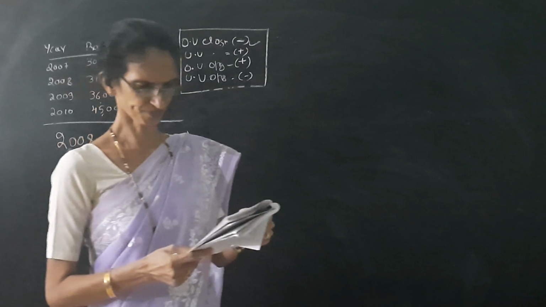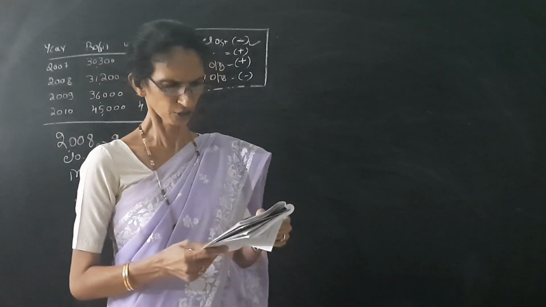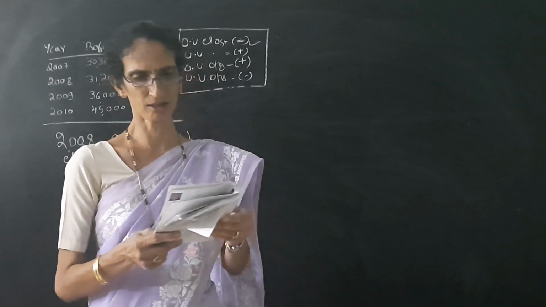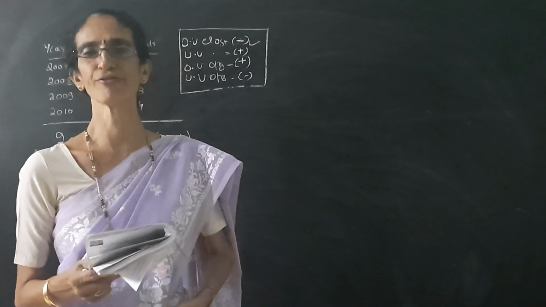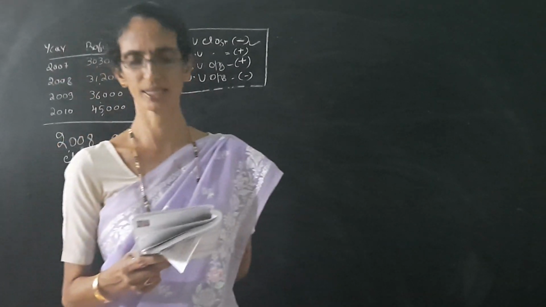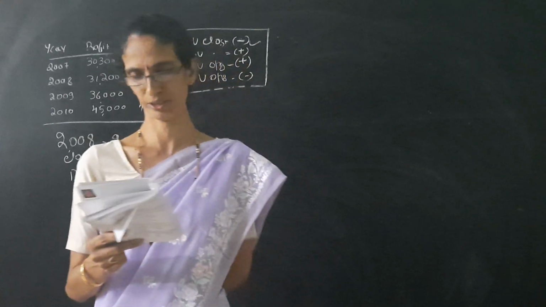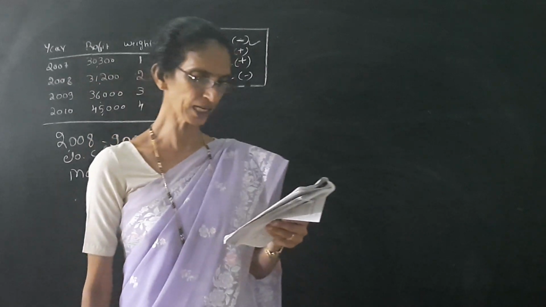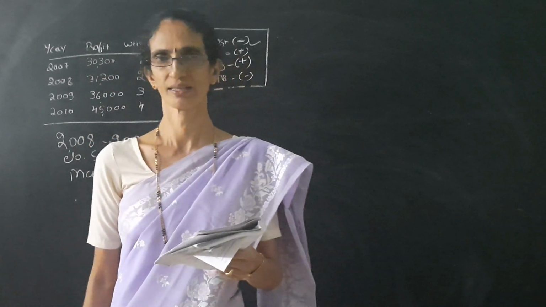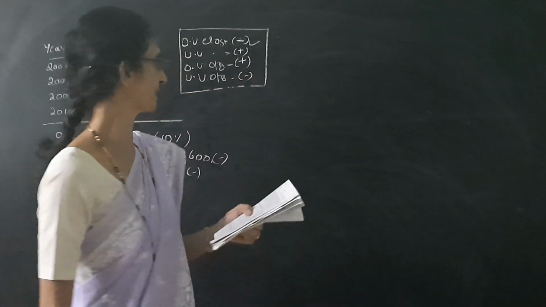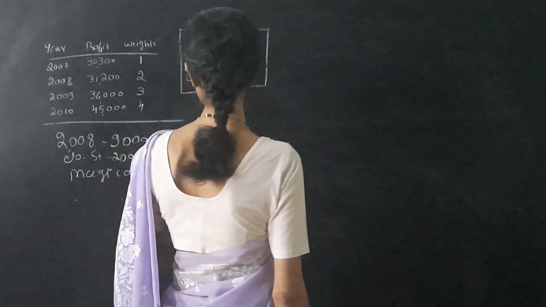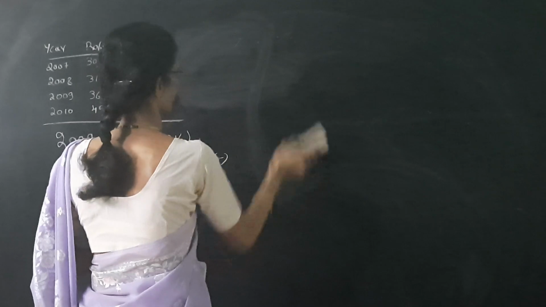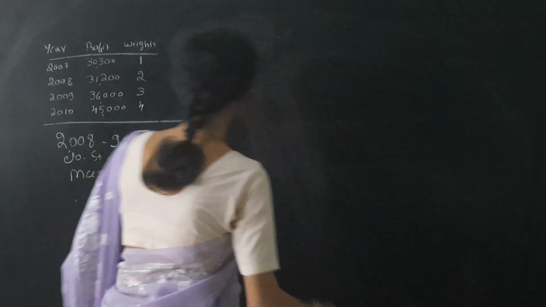Next one is to be made for the purpose of goodwill valuation. Calculate the value of goodwill of the firm. So here we have to calculate the value of the firm. For this purpose, first we have to calculate the average profit. Here 3 years profit is given.